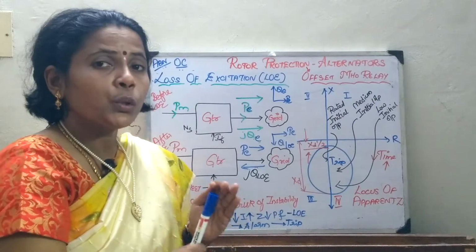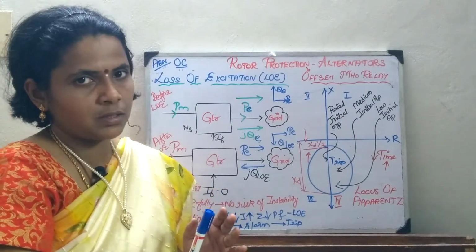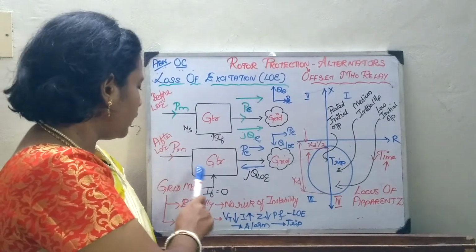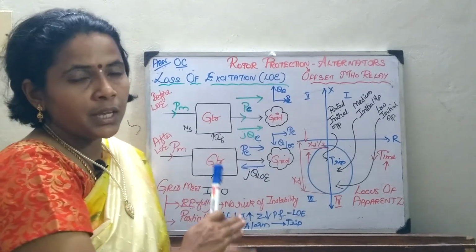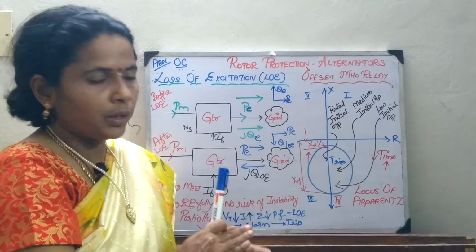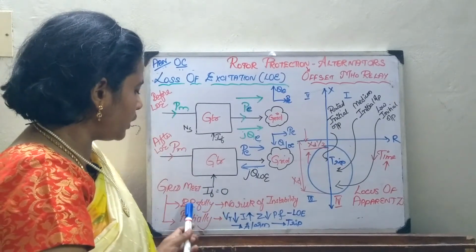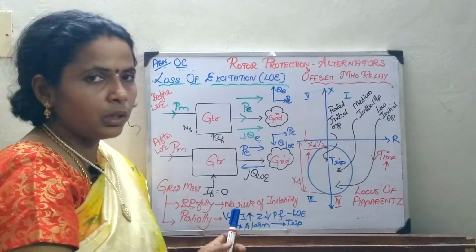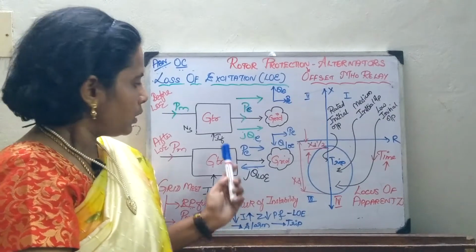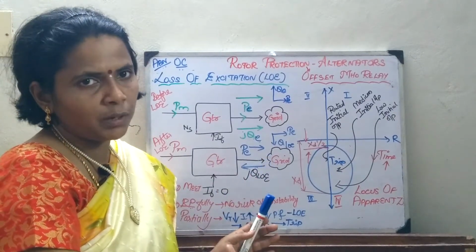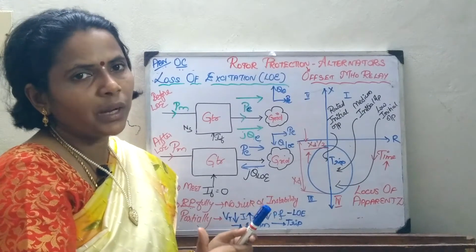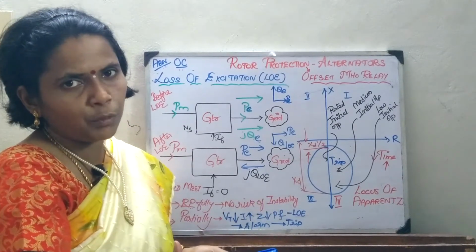Now here you should consider two conditions, that is, whether the grid is able to meet the reactive power fully or partially. Suppose the grid is strong and able to meet the reactive power fully, then no problem at all. The generator will be feeding the real power and there will be no risk of stability, because the grid is able to maintain this abnormal condition.